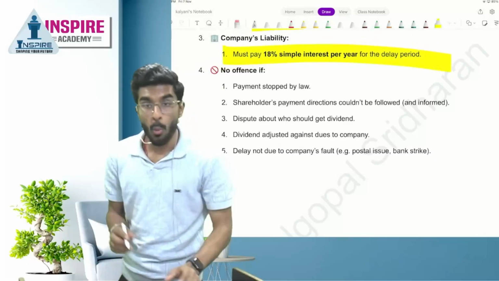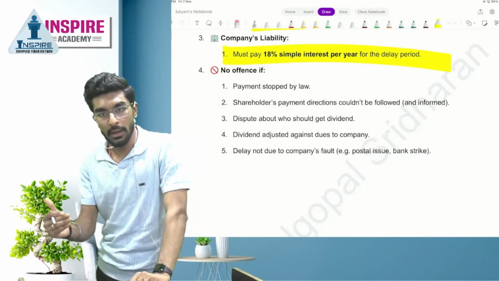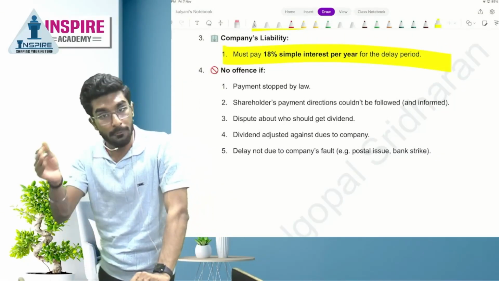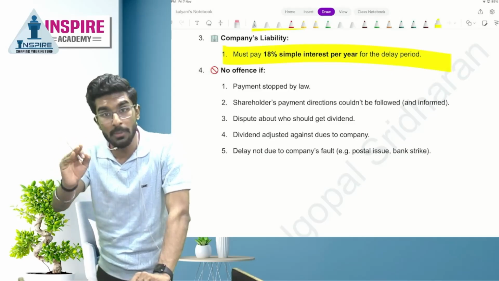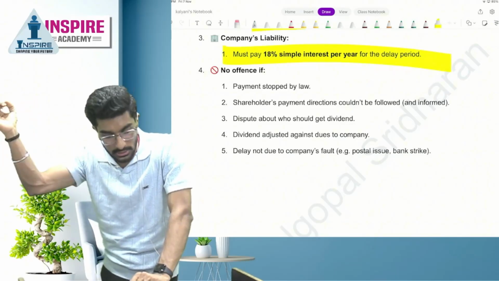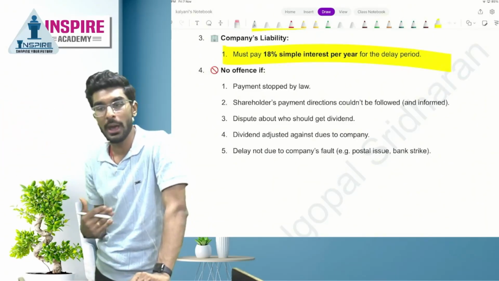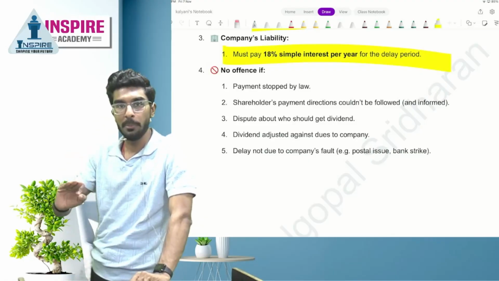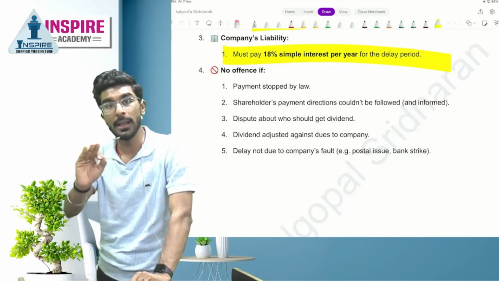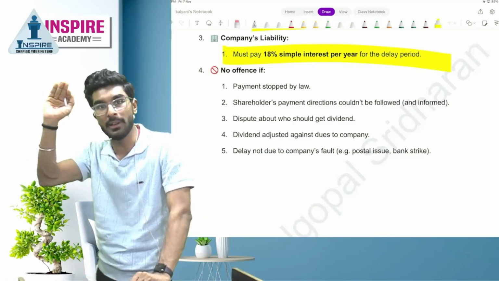Okay. When will declaration of dividend be an offense? After that, if you revoke, it will still not be called an offense. What are those 5 exceptions where you have declared dividend but you have not paid? Still, nobody will tell you anything. Which are those 5 crazy cases?